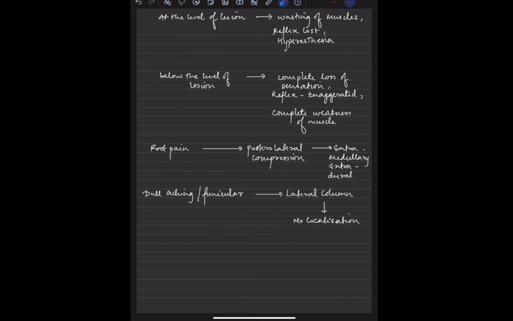Below the level of the lesion, remember there is UMN involvement, with complete loss of sensation but exaggerated reflexes. At the level of the lesion, there is wasting of the muscles, reflexes are lost, but there will be a zone of hyperesthesia. Mostly a compressive myelopathy will give us a low level of hyperesthesia.